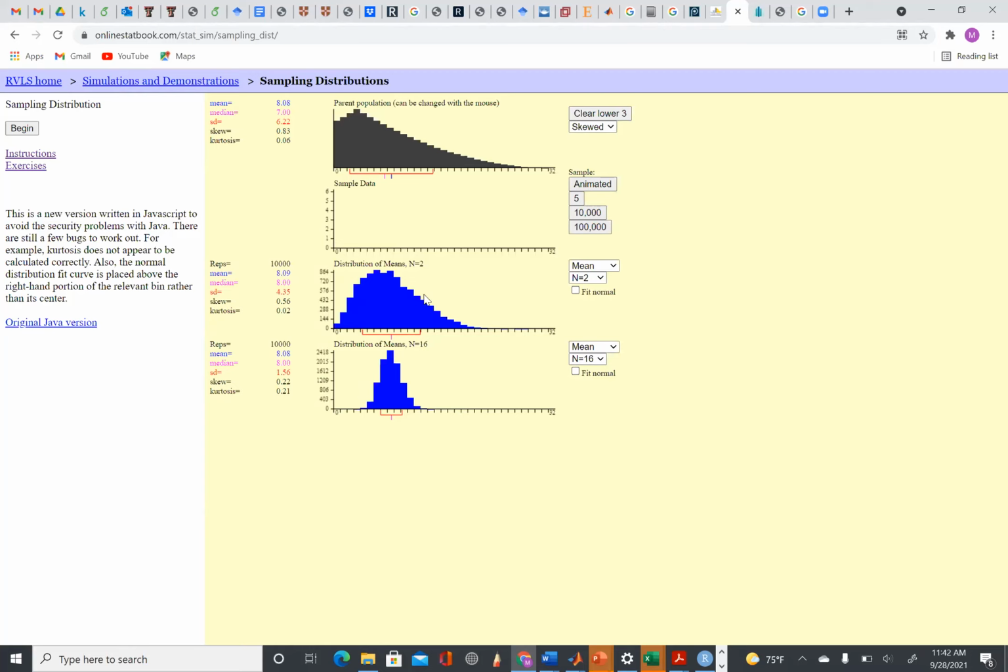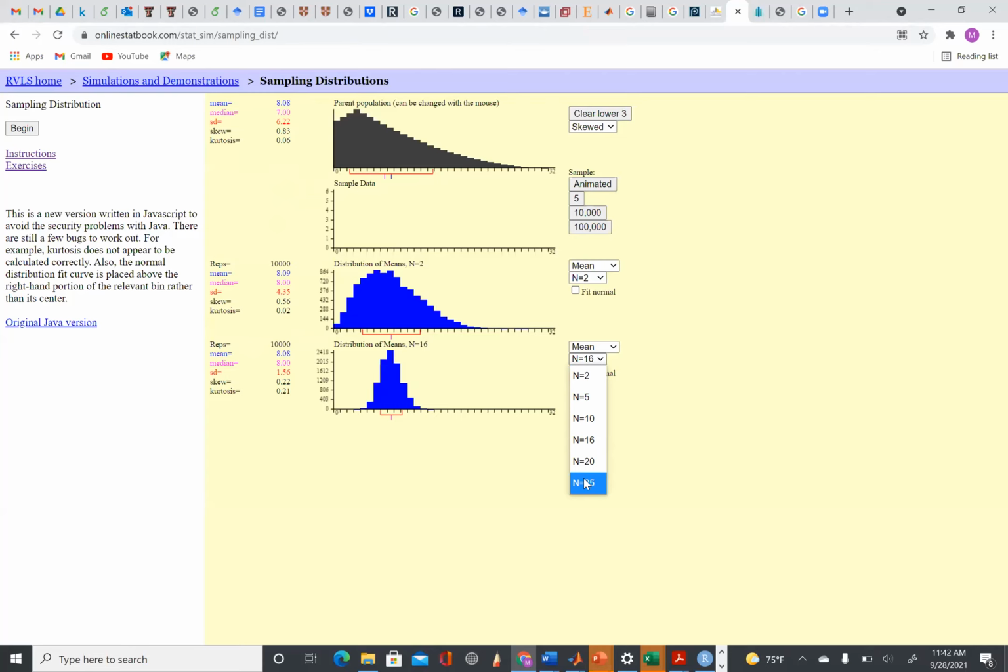Now you can see it has less variability, right? The variability reduced. The sample mean for this one is 8.09, which is different from 8.08. But here n equals 16, so we increase the sample size, and the mean is exactly equal to the population mean, 8.08 and 8.08.